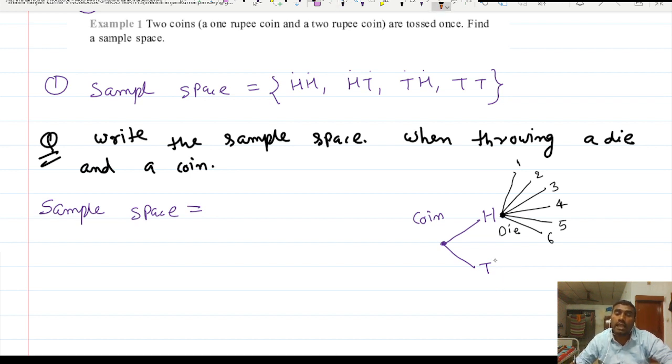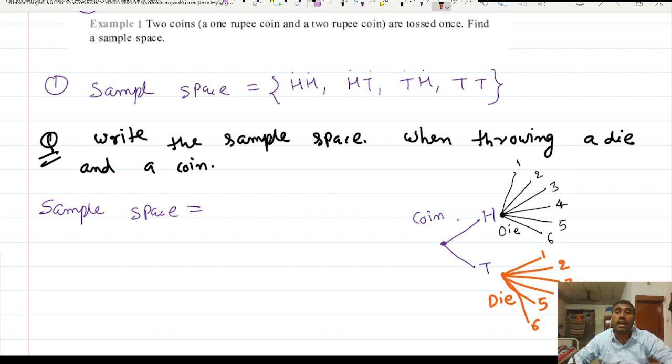Similarly, let us suppose tail is coming. Then again you have to throw the dice, so again 6 possibilities may be there. Here we are throwing the dice if tail is coming. So this is 1 or 2 or 3 or 4 or 5 or 6, right? So this is the 6 possibilities when you are throwing the dice.